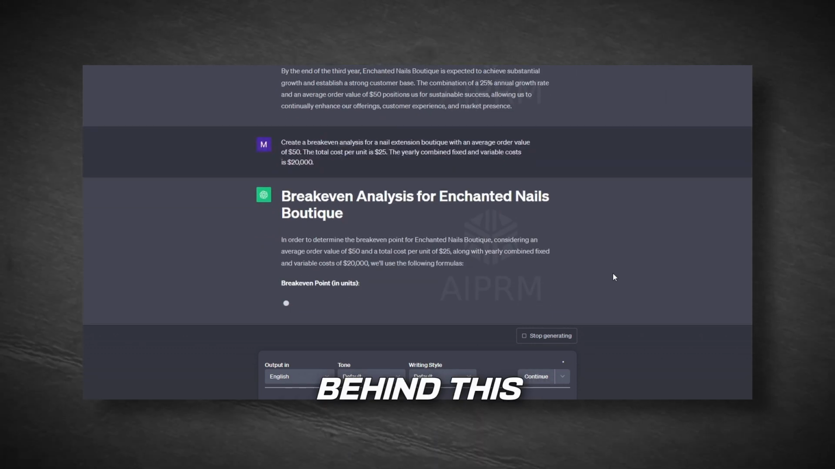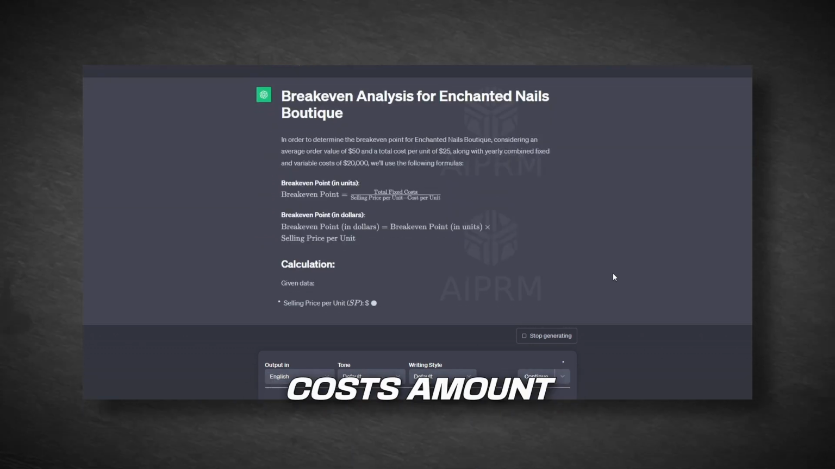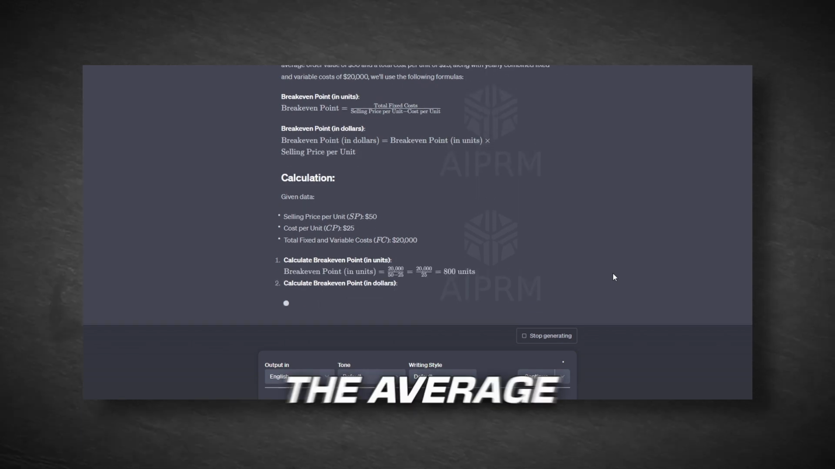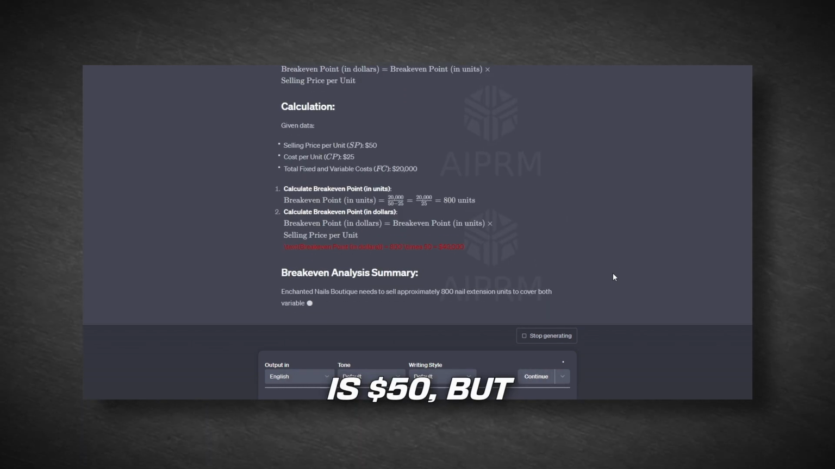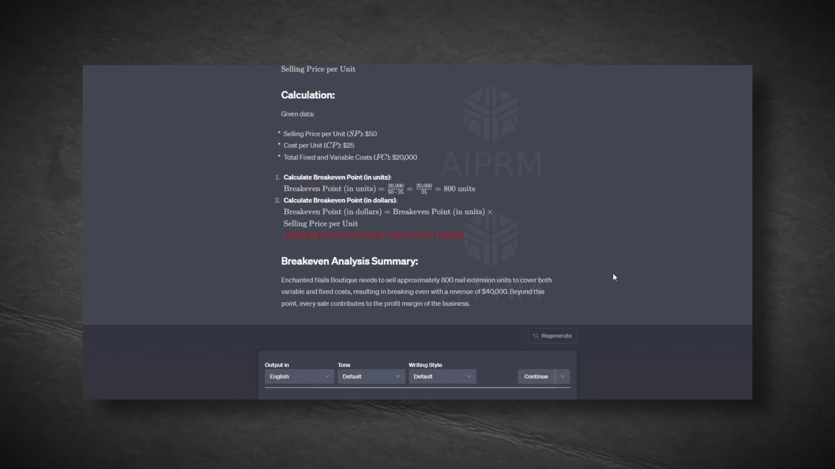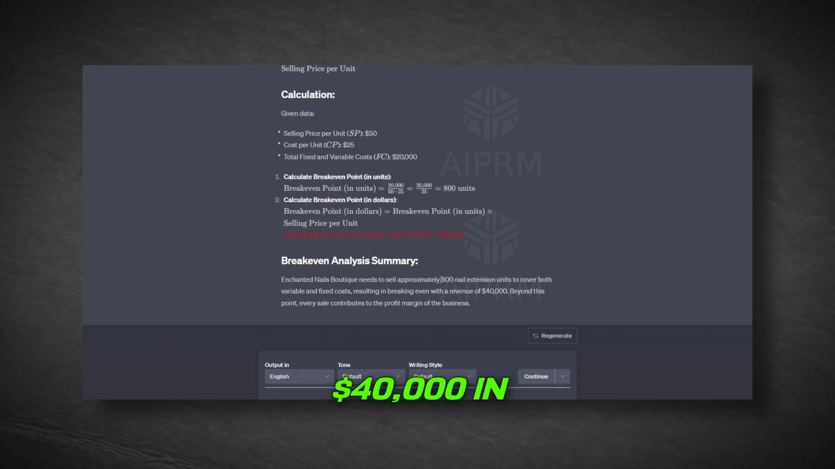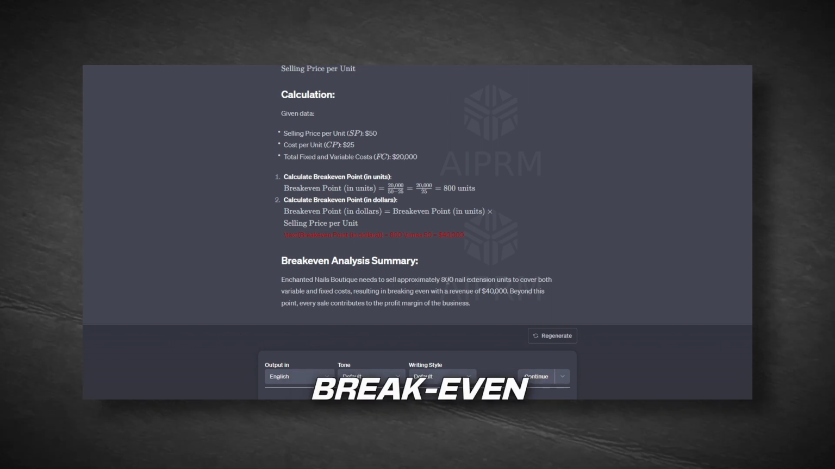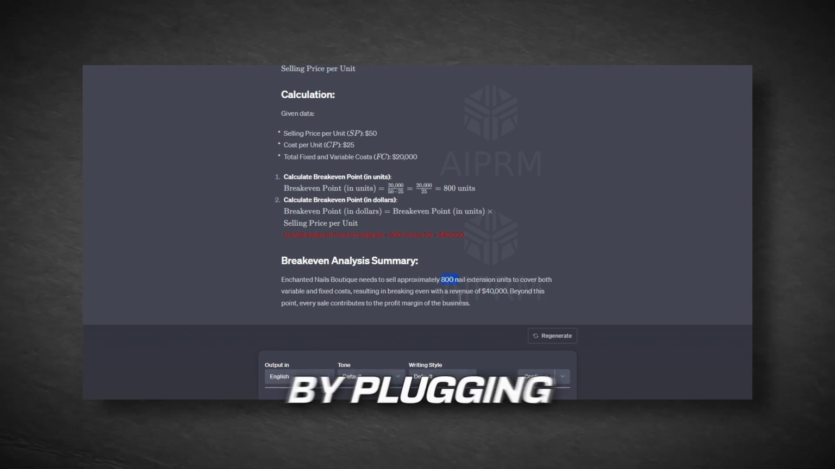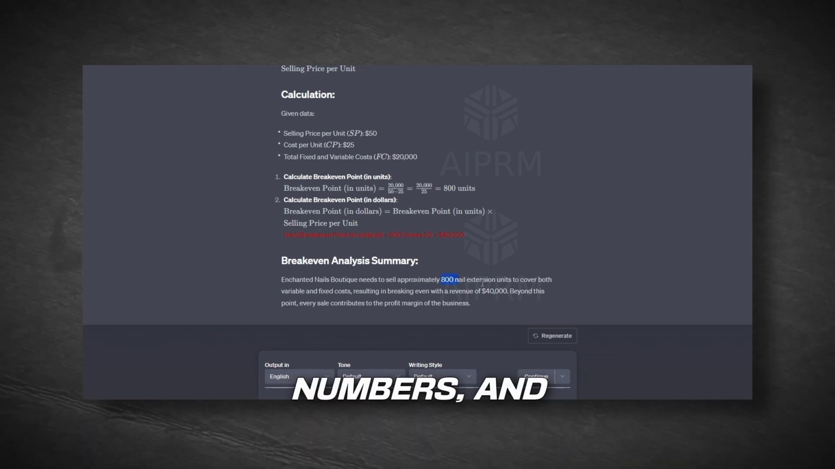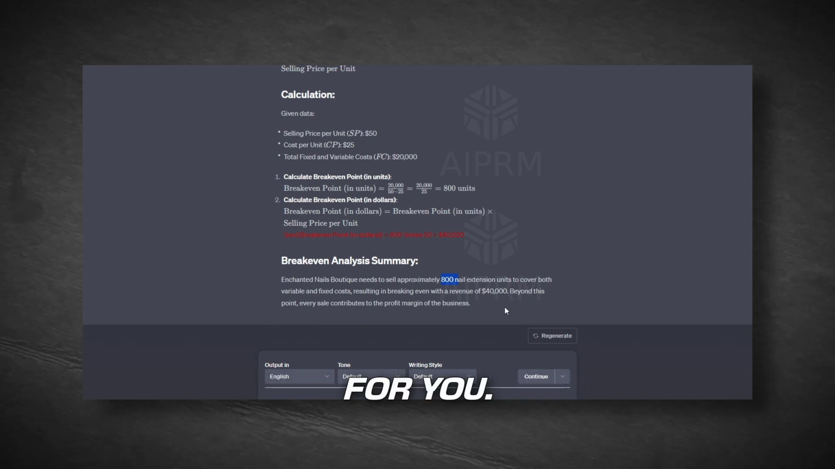The reason behind this is that our yearly fixed and variable costs amount to $20,000. The average order cost is $50, but the cost per unit is $25. This means we need to generate double the cost difference, which is $40,000 in revenue, to reach the break-even point. You can use this formula by plugging in your own business numbers, and ChatGPT will do the calculations for you.